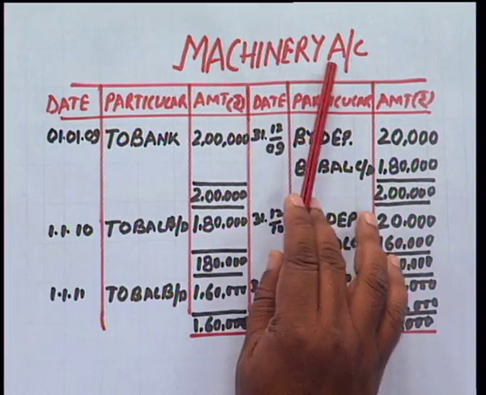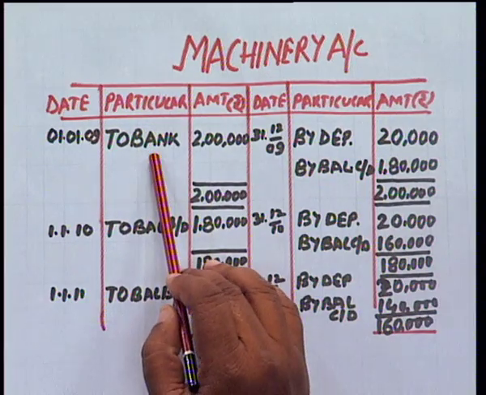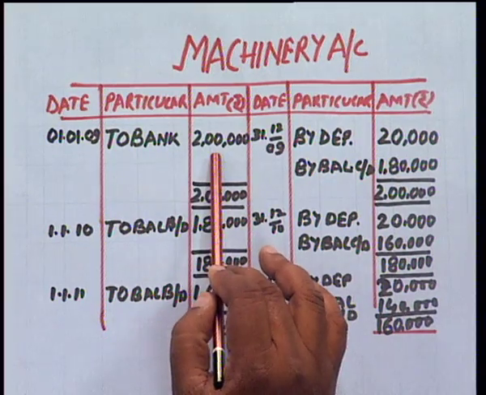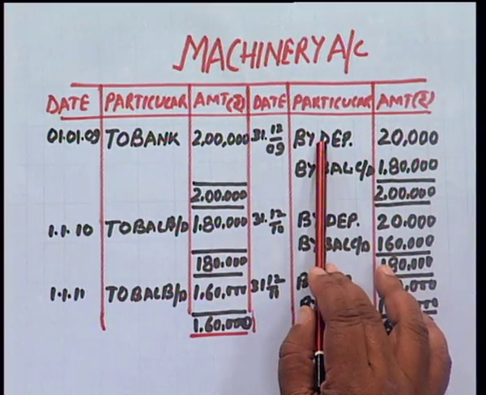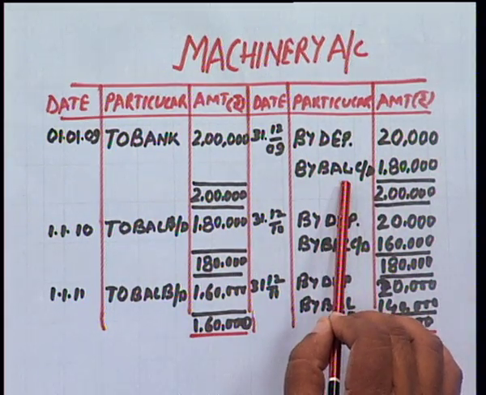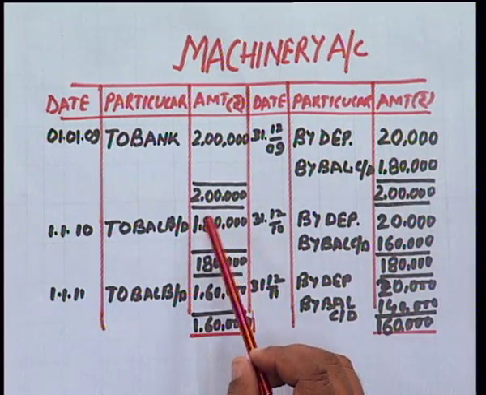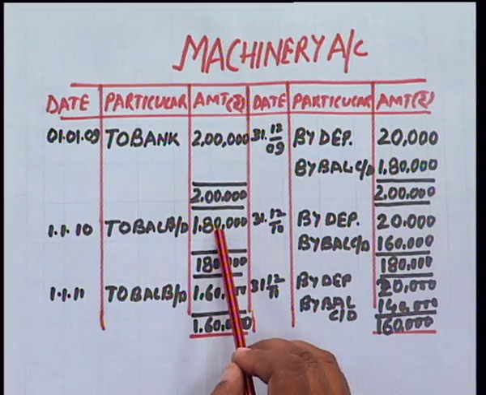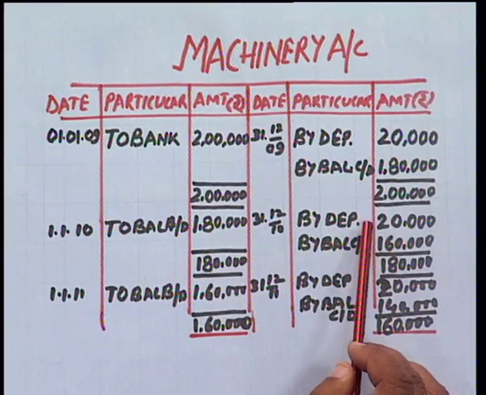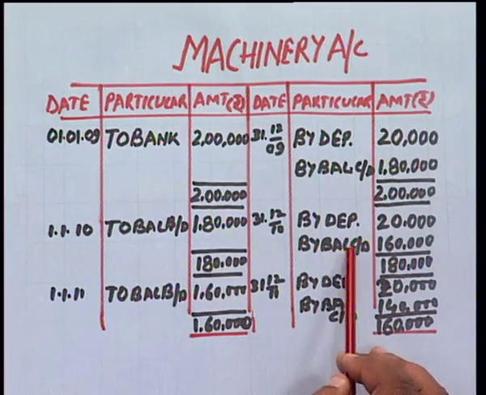We have to prepare the machinery account. In the machinery account, on 1st January, I have purchased machinery for rupees 2 lakh. So we will post it in the machinery account, to bank 2 lakh. Then we transfer the depreciation to machinery account, that is 20,000 rupees. At the end of the year, the balance of machinery will be 1,80,000. Now this 1,80,000 will become the opening balance on 1st January 2010. Again we will charge depreciation under the straight line method, the same constant amount of rupees 20,000, and the balance of the machinery will be 1,60,000.